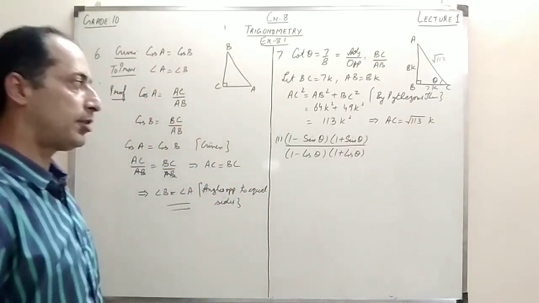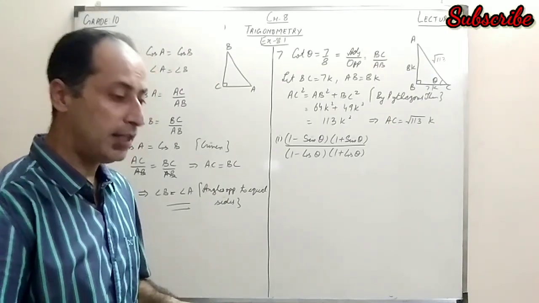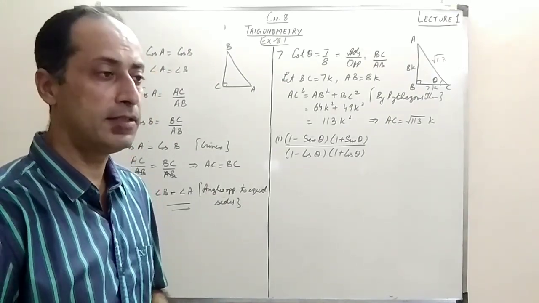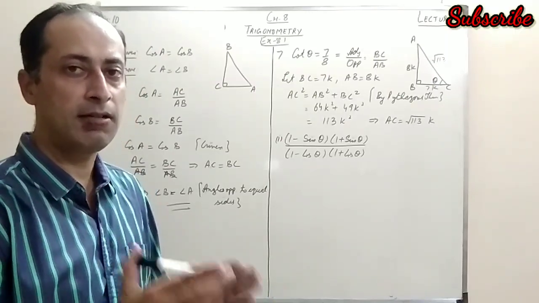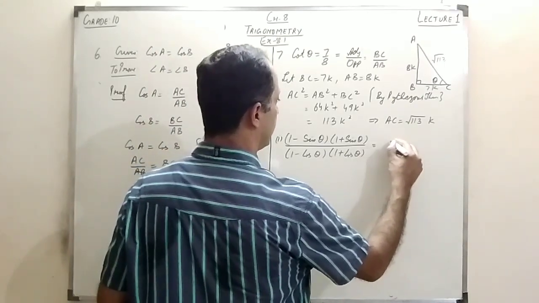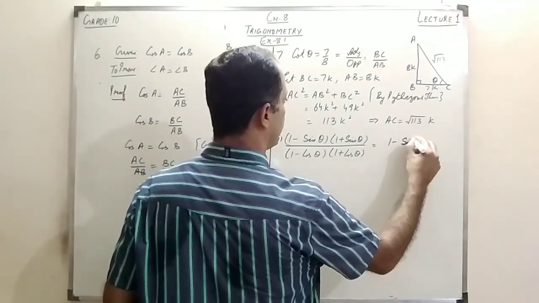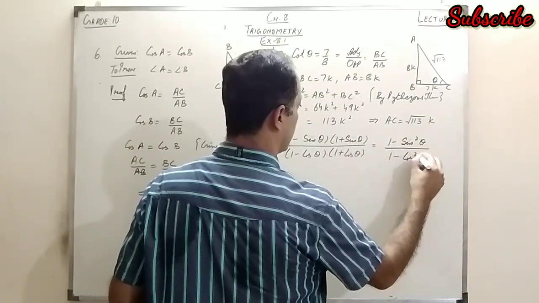Now instead of substituting the values directly, we can apply one of the identities we have learned in polynomials, that a minus b into a plus b is a square minus b square. So I apply the identity. This is 1 minus sine square theta upon 1 minus cos square theta.